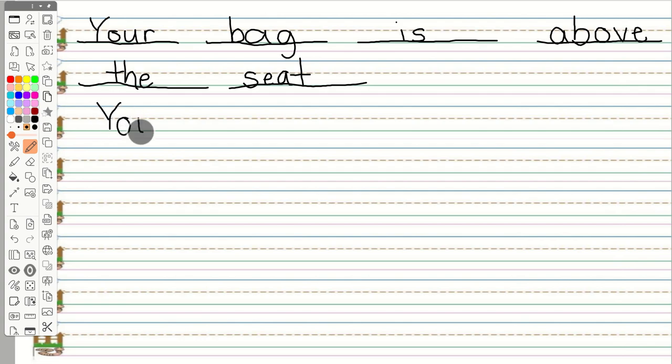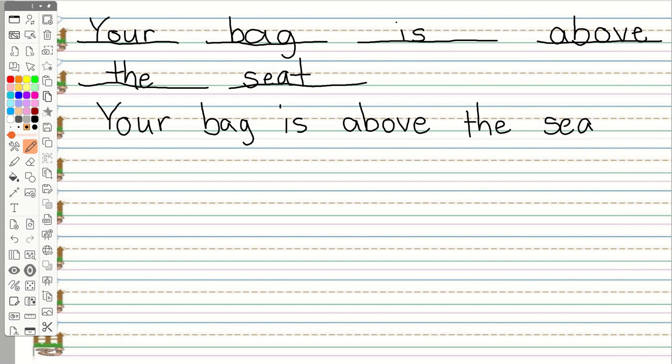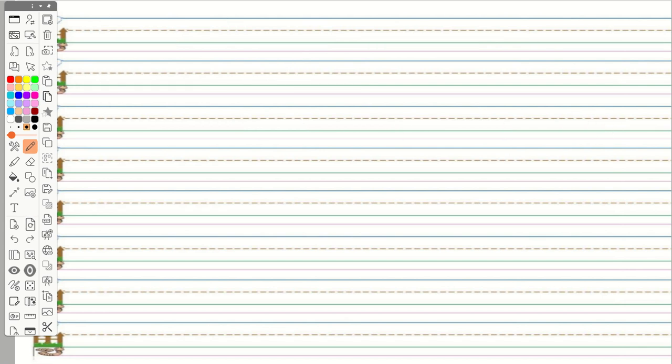Your bag is above the seat. And period. Okay. Next, we're going to write, I see a turkey among the chickens.